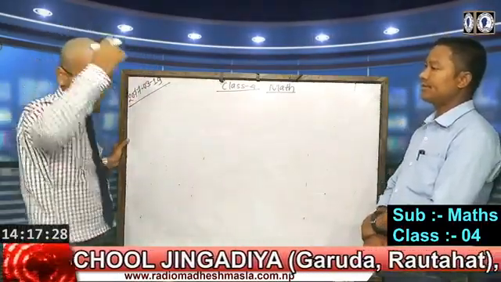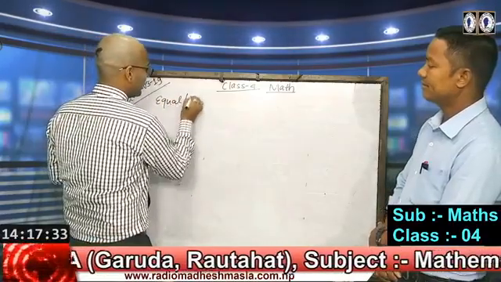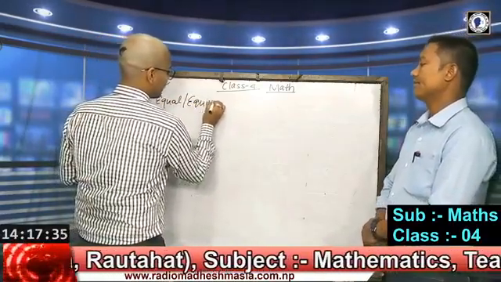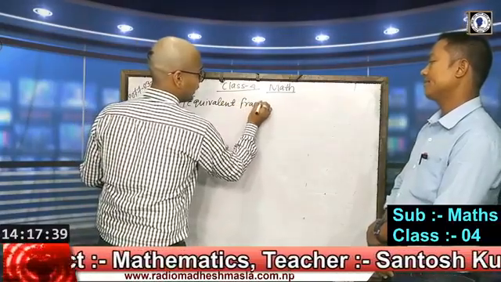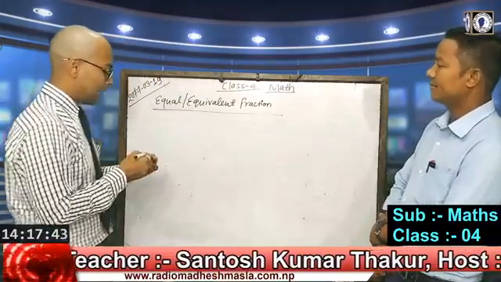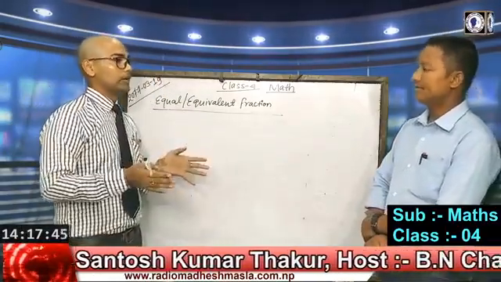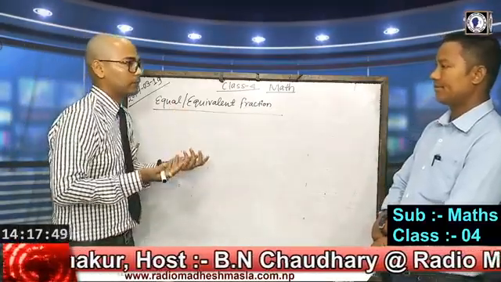In the same way, we have other equal or equivalent fractions. How do two numbers become equal? If they have the same quantity on both sides.